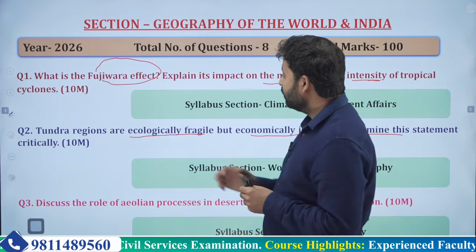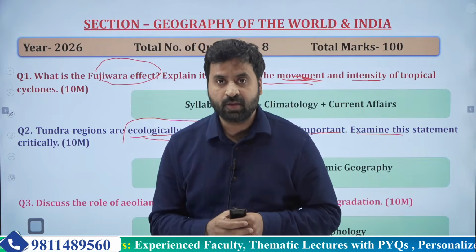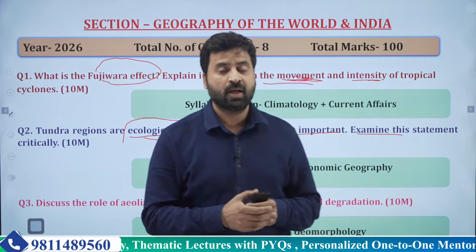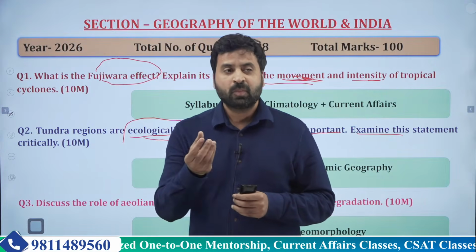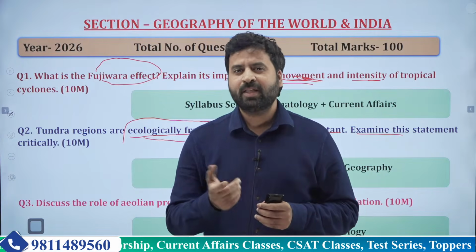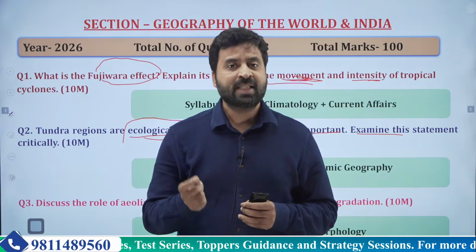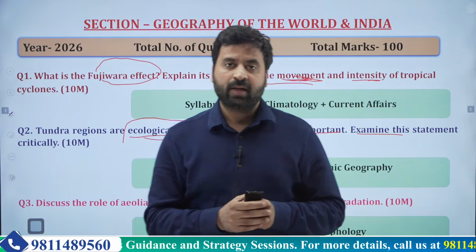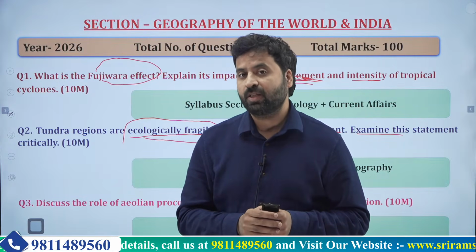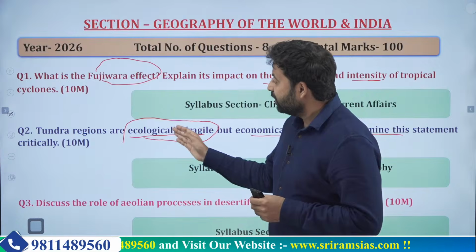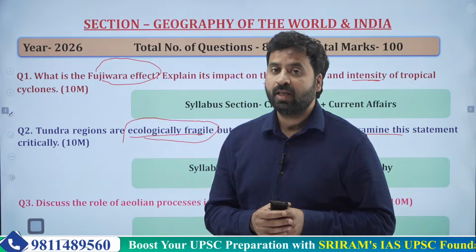First is related to why tundra regions are ecologically fragile. You have to cover different aspects, because tundra region means a lot of cold: the growing season is very short, vegetation is limited, and the food chains are very simple. So if there is any drastic effect in such regions, there will be a very harmful effect on their ecology. This way you can cover different aspects under why the tundra region is ecologically fragile.